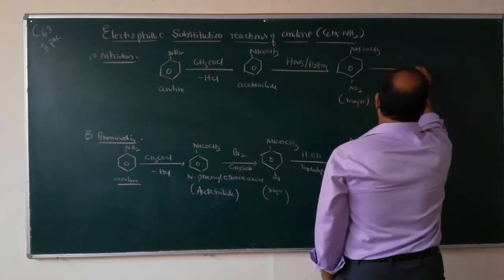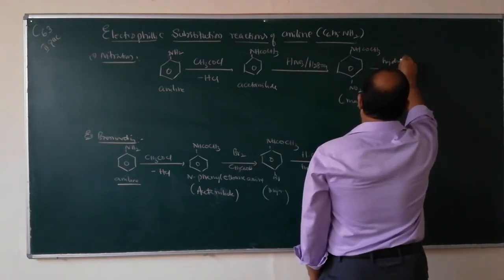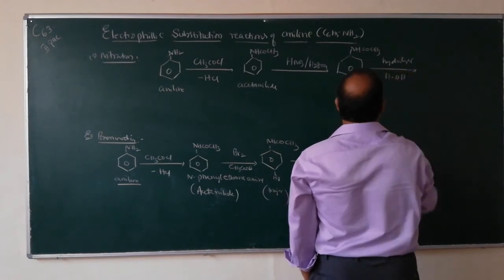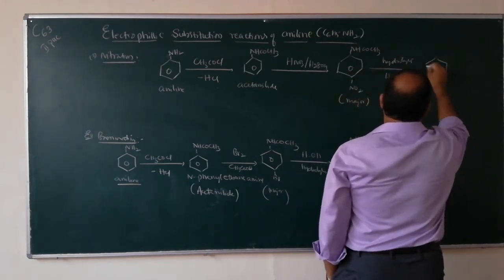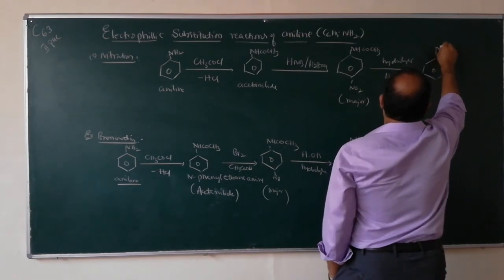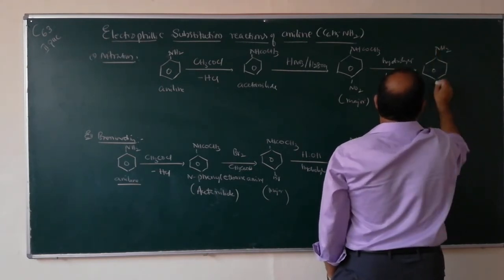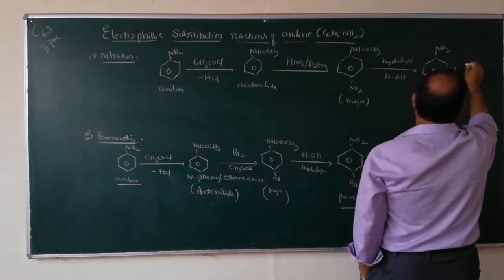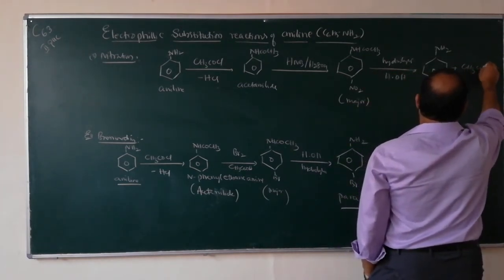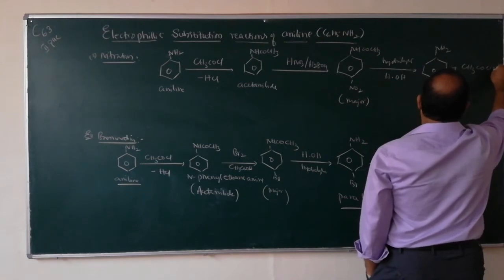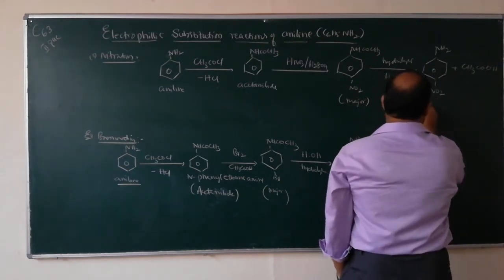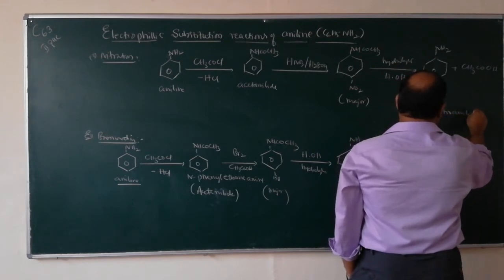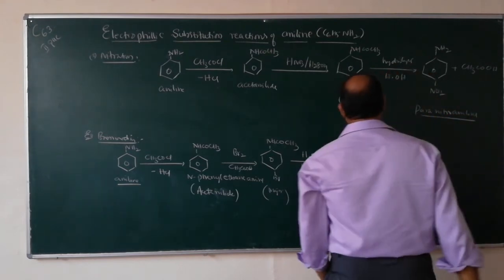This on hydrolysis with HOH, you will get NH2 with NO2 plus CH3COOH. So this one is para-nitroaniline.